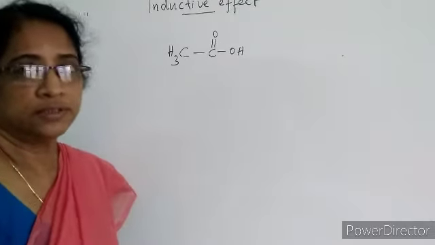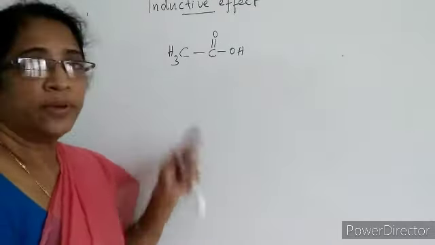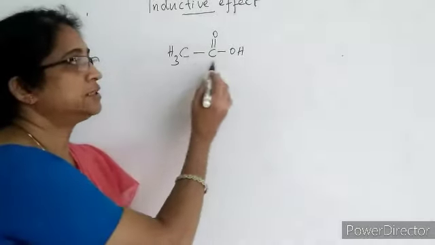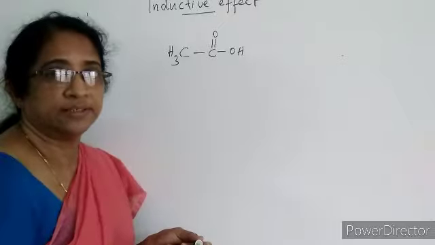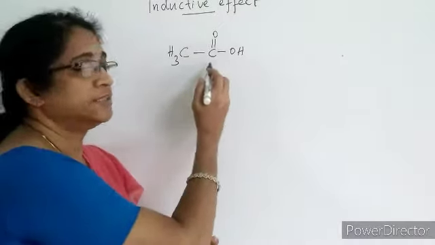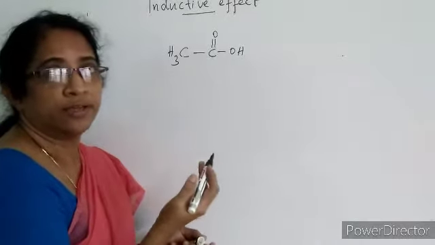Now let us compare the acidic properties of organic acids. CH3COOH is acetic acid, also known as vinegar, and acetic acid is a weak acid. Why?